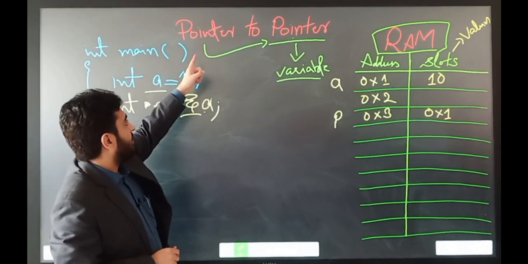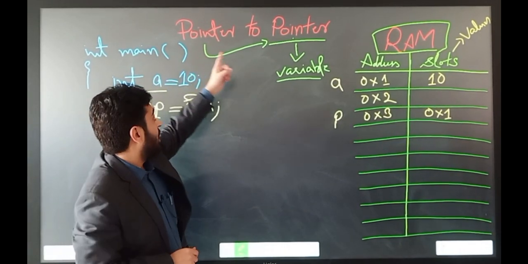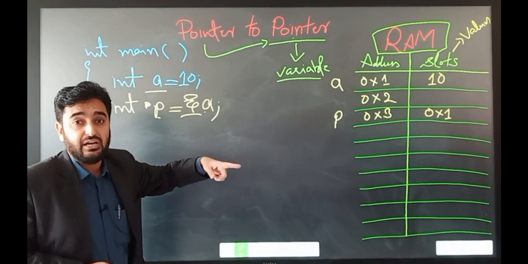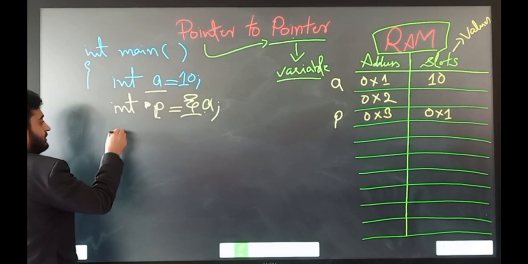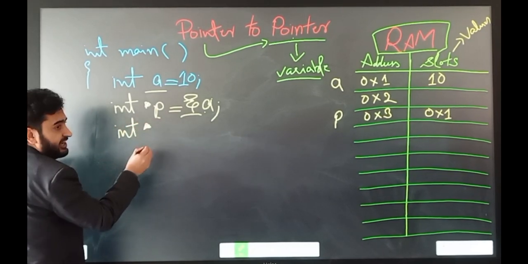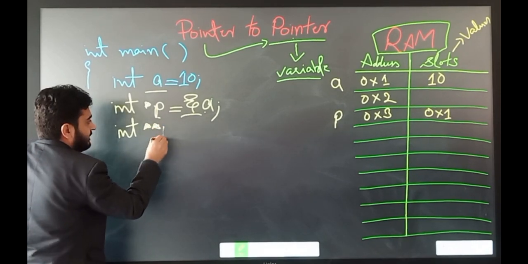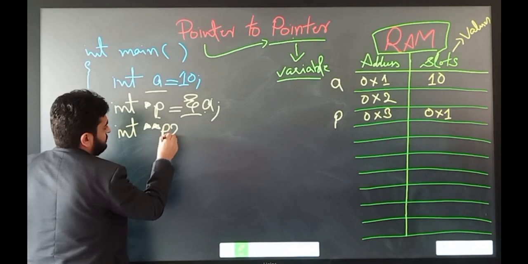Now we come to discuss how we can declare a pointer to a pointer. We can also call it a double pointer. So a double pointer can be int **p2, for example.